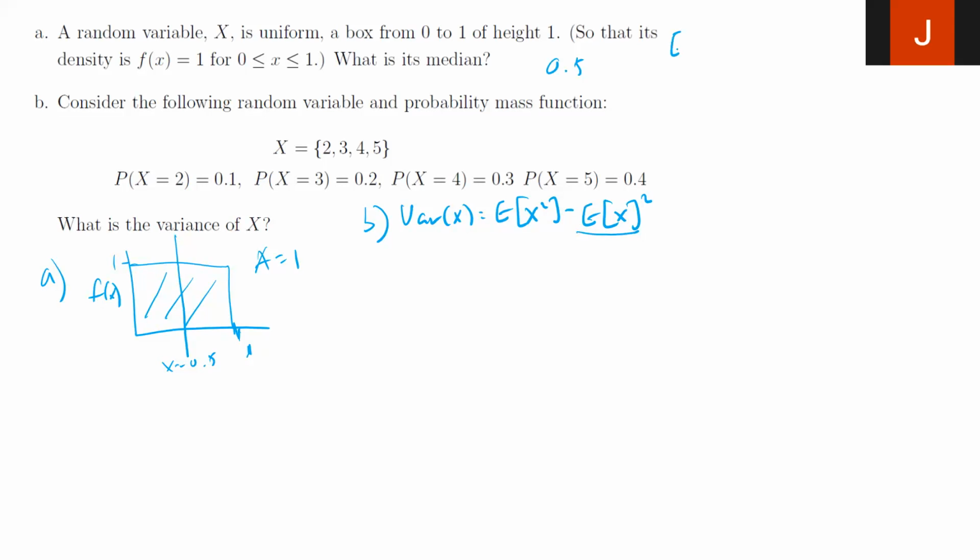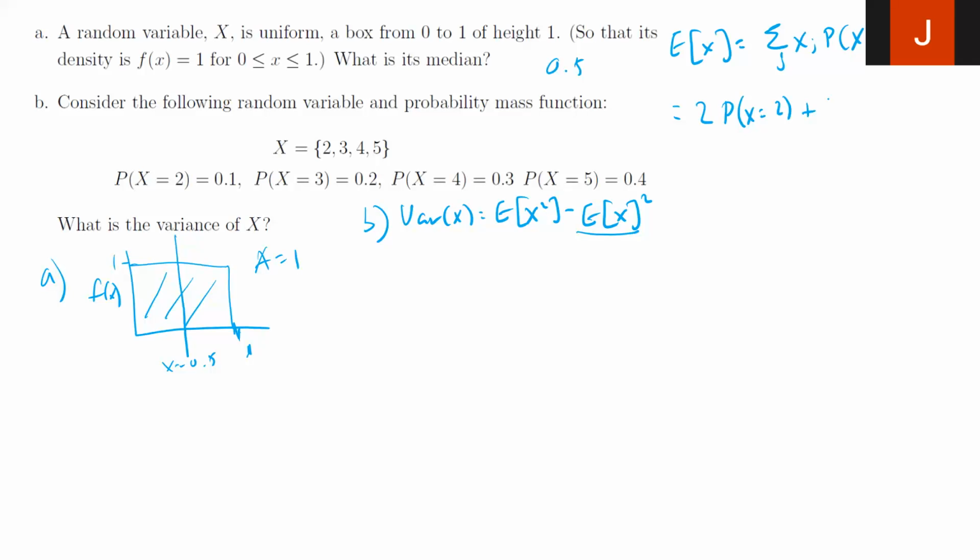Expected value of x. I'll go right over here. What's the expected value of x? This is a discrete random variable. It's just a sum of xj times probability of xj. If I write this out, this will be 2 times probability that x equals 2, right?